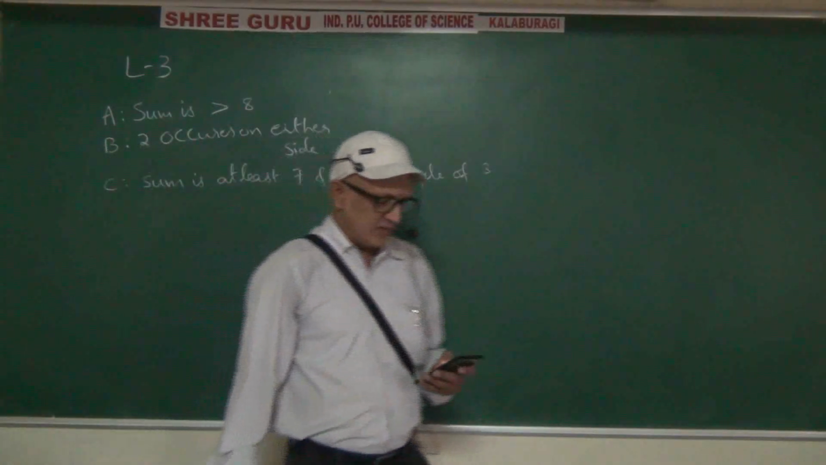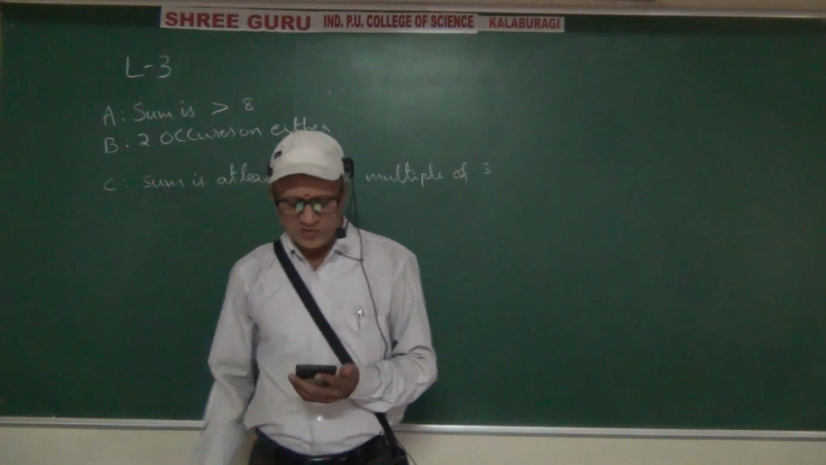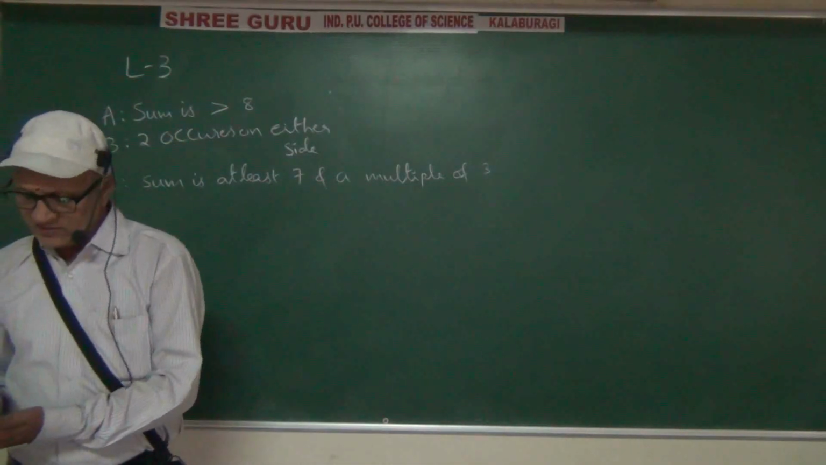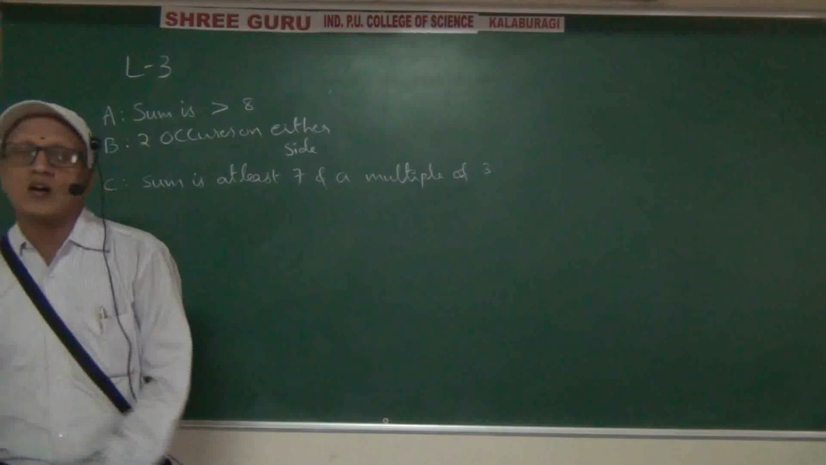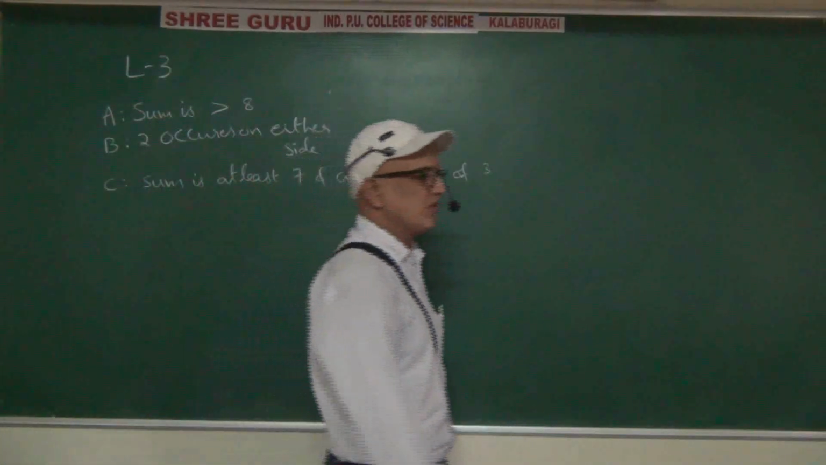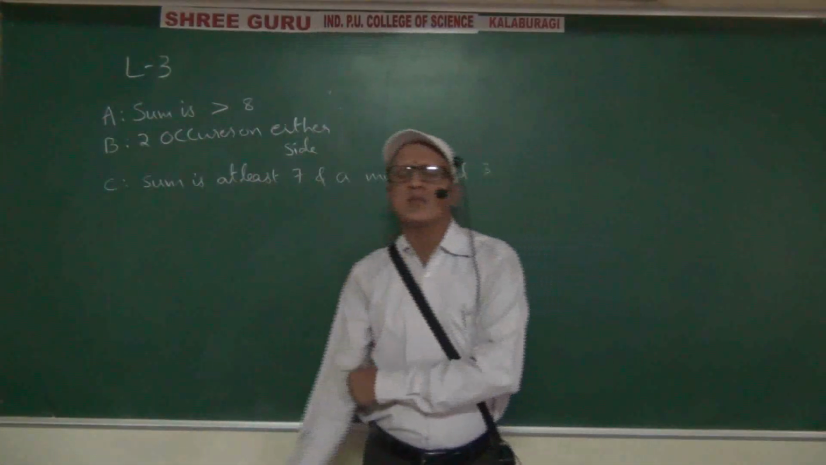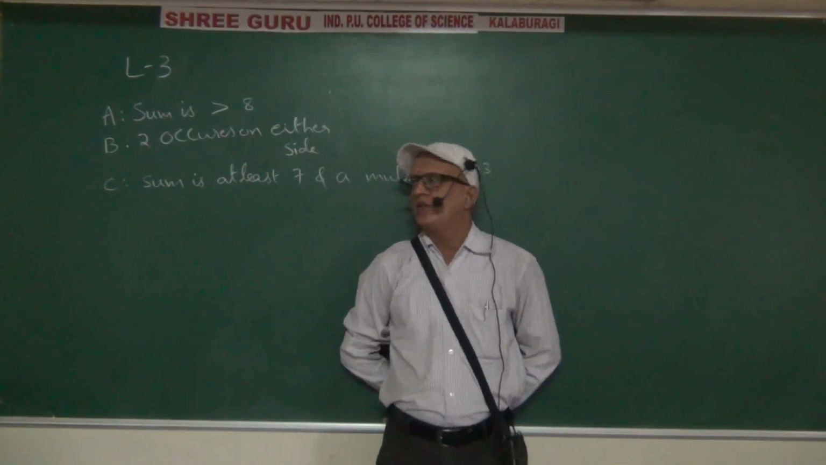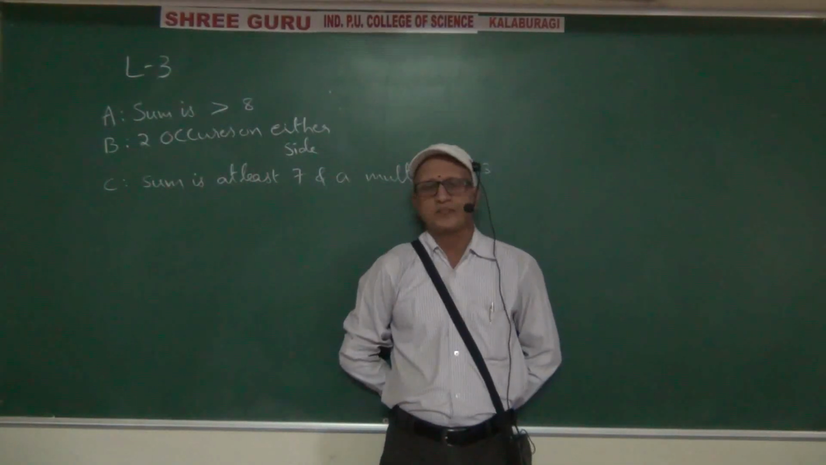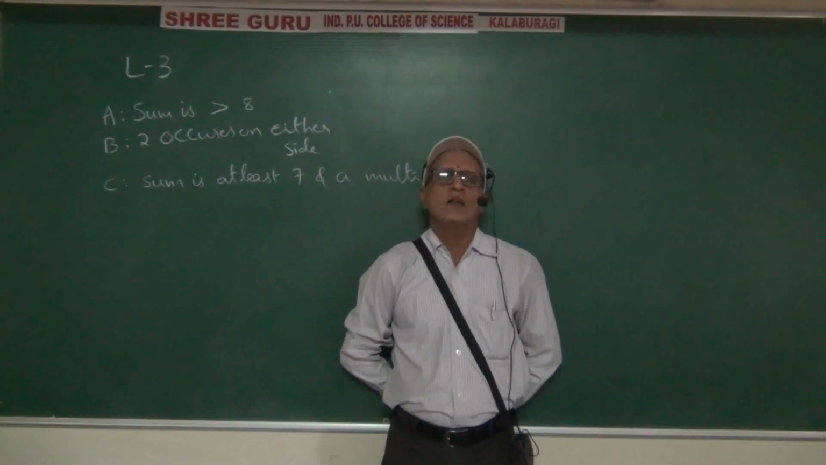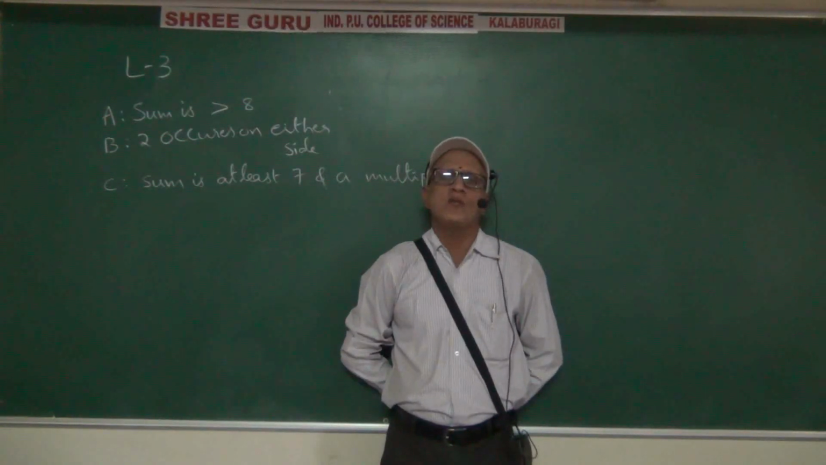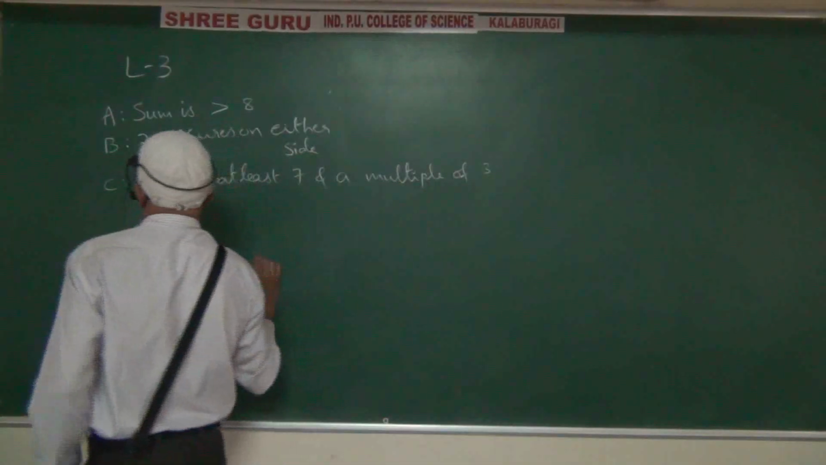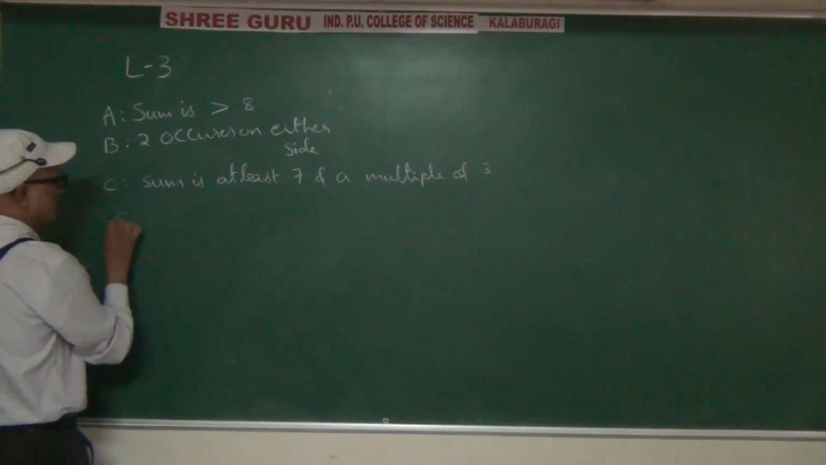The question is, which pairs of these events are mutually exclusive? The simple concept of mutually exclusive: the intersection between two events should be found, and if nothing is common, they are mutually exclusive. Then let us try to find out. First of all, the solution.